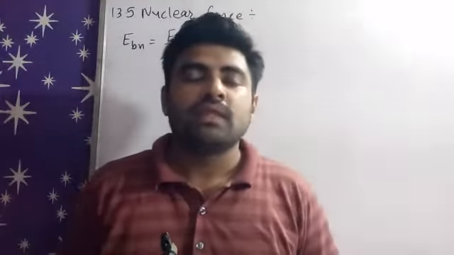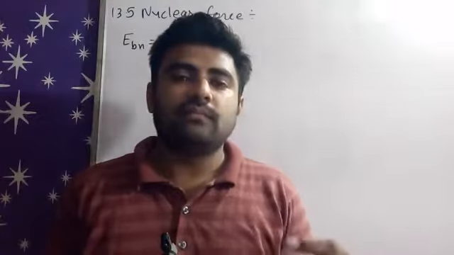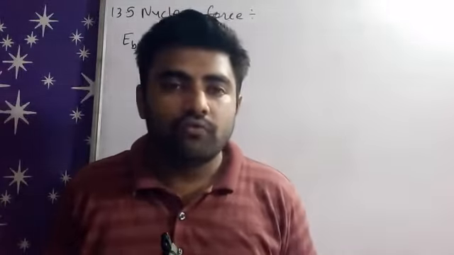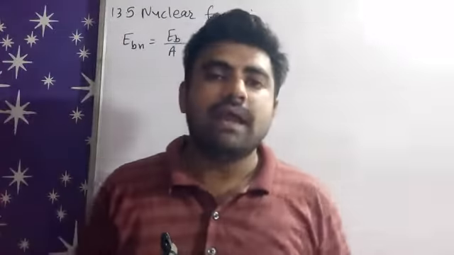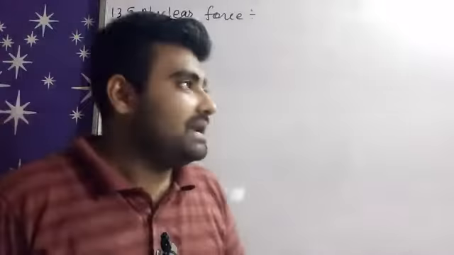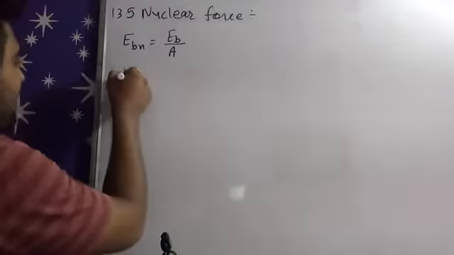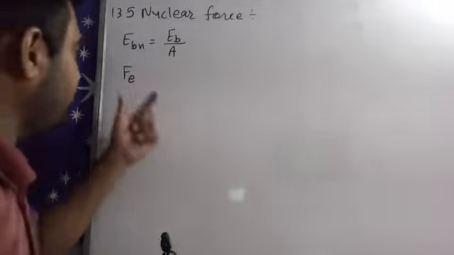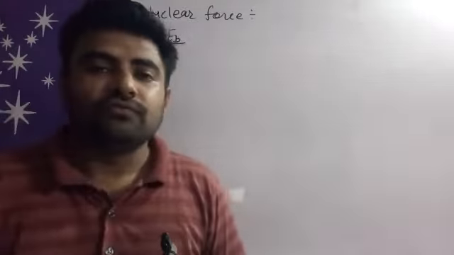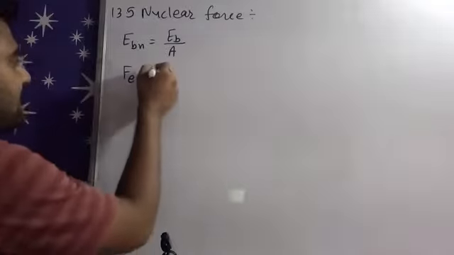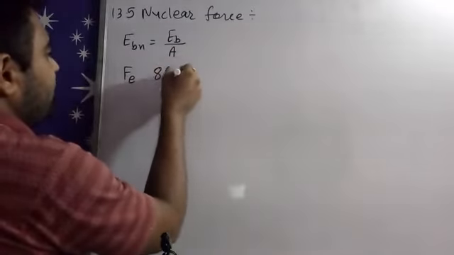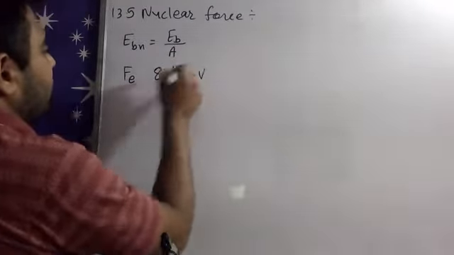Binding energy means how the particles are bound together, for example, how one proton is bound with the other protons. That is called binding energy. Now, the maximum binding energy is of iron, right? So iron has the maximum binding energy, and that binding energy per nucleon is 8.46 mega electron volt.